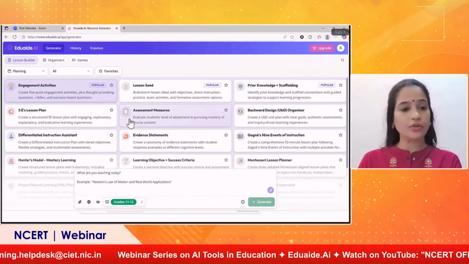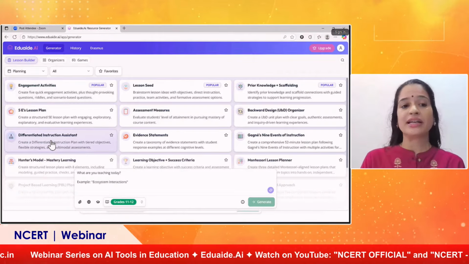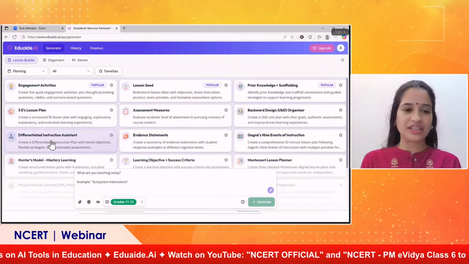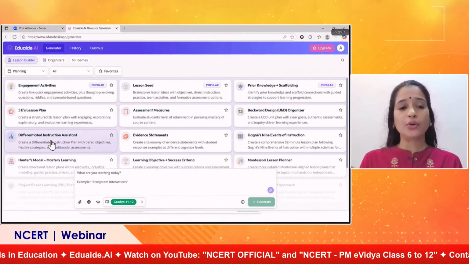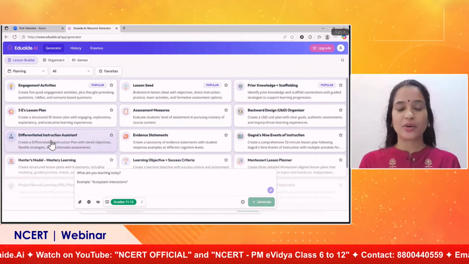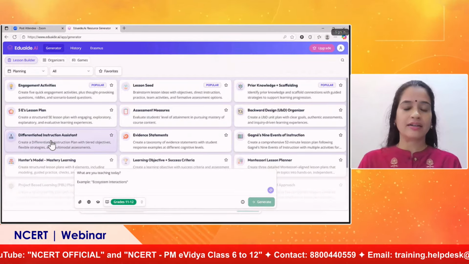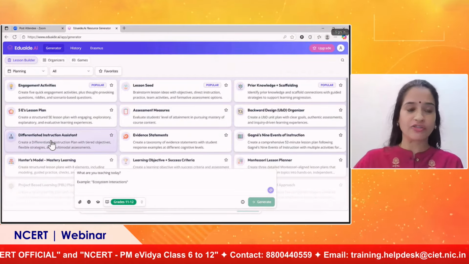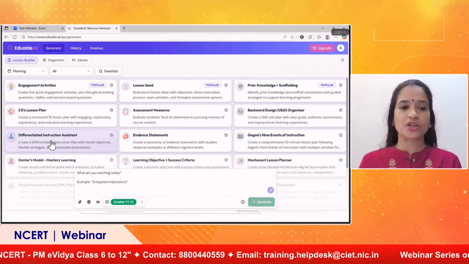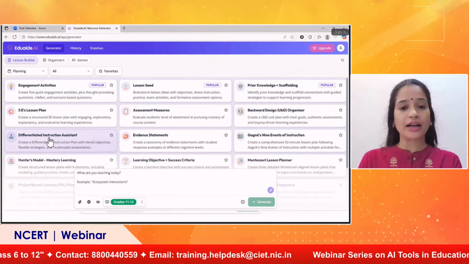So let me show you a few things. I'm not going to generate more. You can see here the differentiated instruction assistant. This is one area which is always a challenge for a teacher. Whenever we teach a topic, how to create a differentiated instruction for our children. We will have children who have different levels of knowledge. We have to help all those children. So this differentiated instruction assistant will help us. And if you are conducting a project,